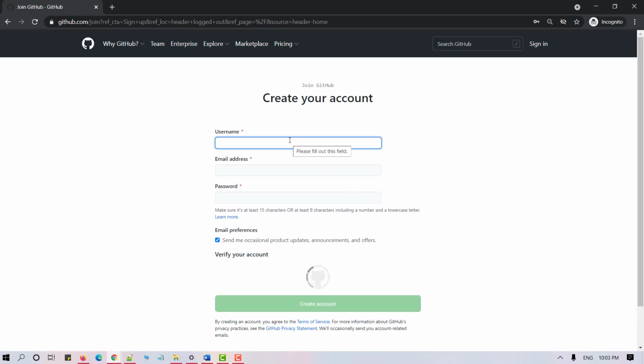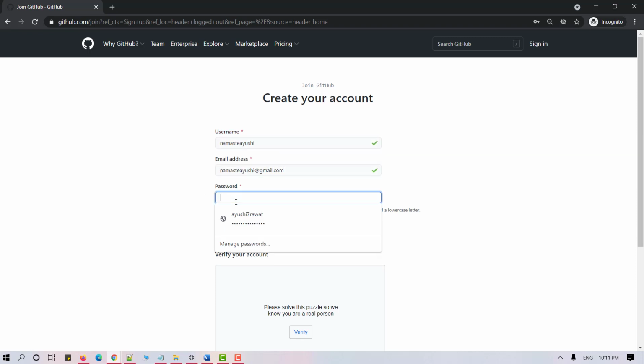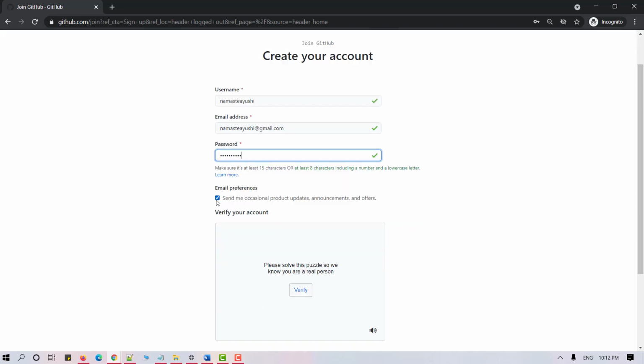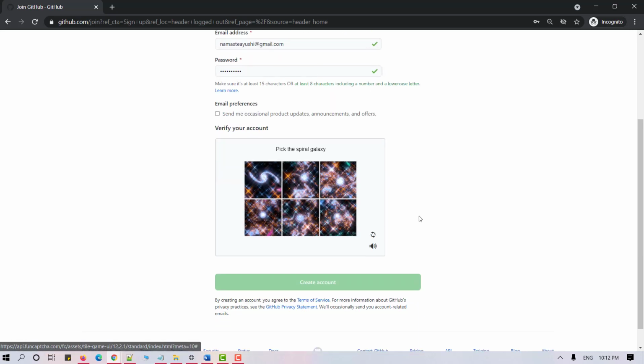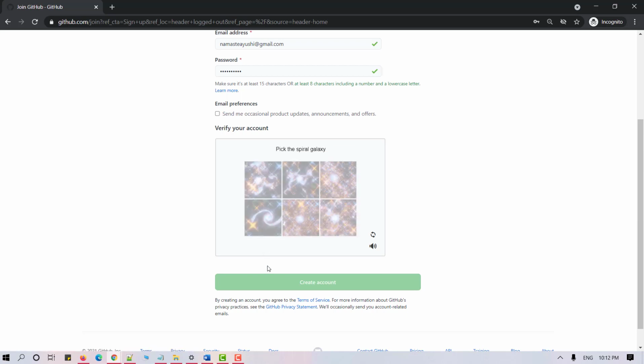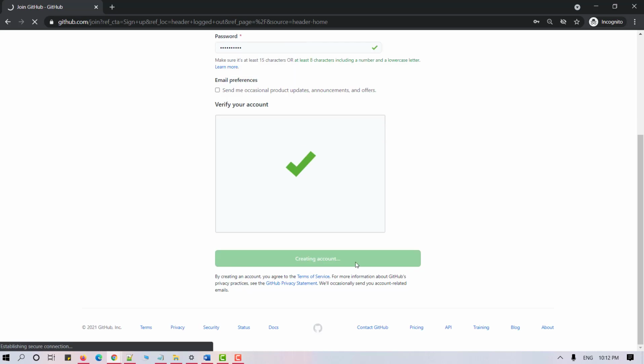So here it's asking for a username. Let's find a unique username. Okay, it's available. Okay, now comes the password. You can opt out from email preferences. Now let's verify. Pick up Spiral Galaxy. Okay. And click on create account.